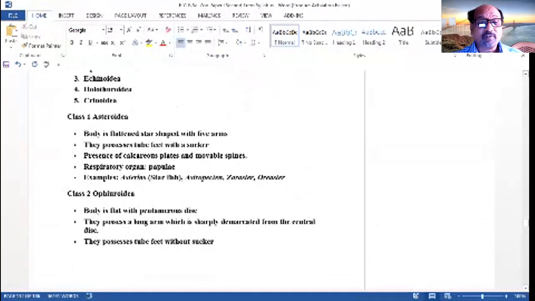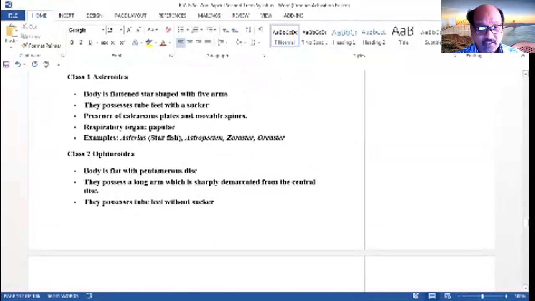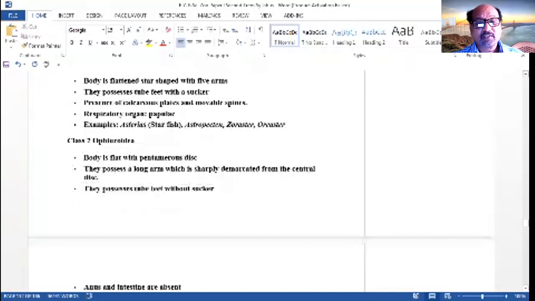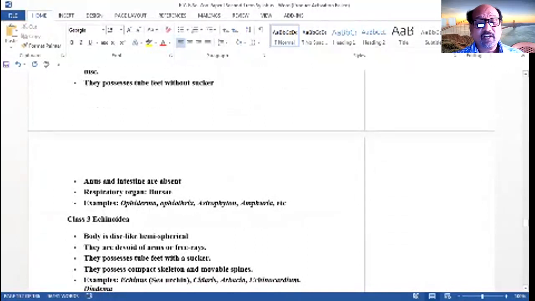Then the second class is the Ophiuroidea. Body is flat with a pentamerous disc. They possess long arms which are sharply demarcated from the central disc. They possess tube feet without suckers. Anus and intestine are absent. Respiratory organs are the bursae. Examples are Ophioderma, Ophiothrix, Astrophyton, and Amphiura.